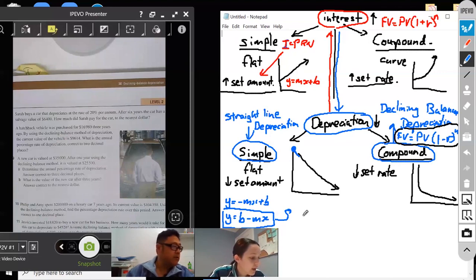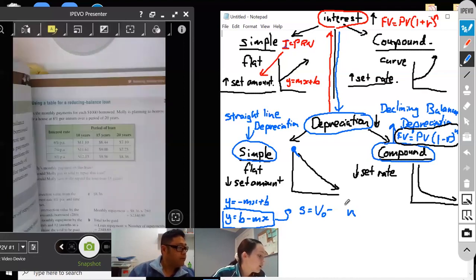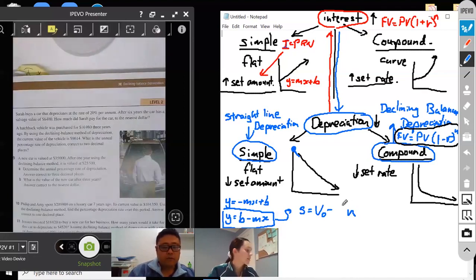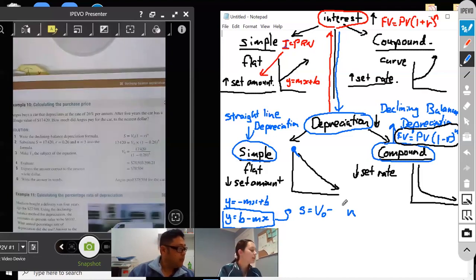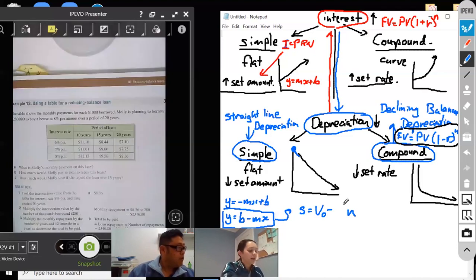I think the formula is S equals V0 minus something N. What's the formula? S equals V0 and then that one. That's the straight line. I don't think it's in this one.